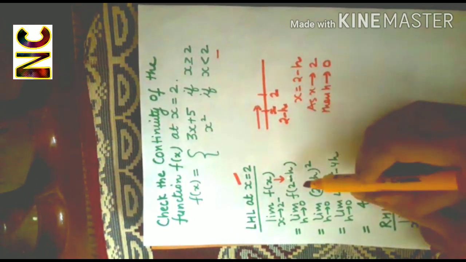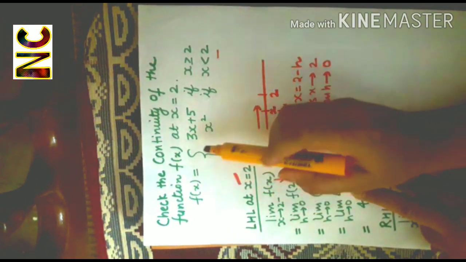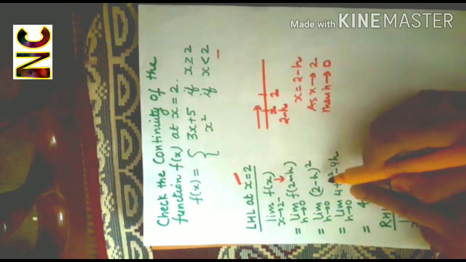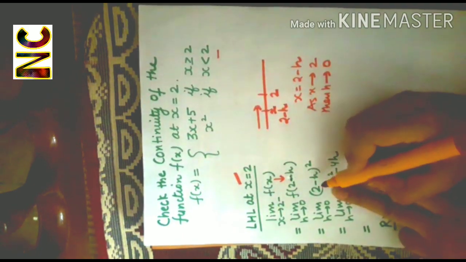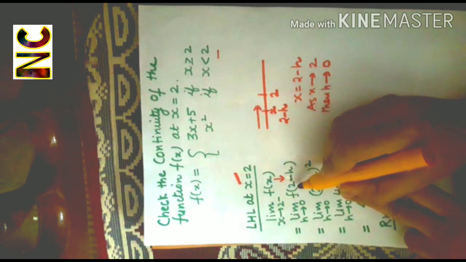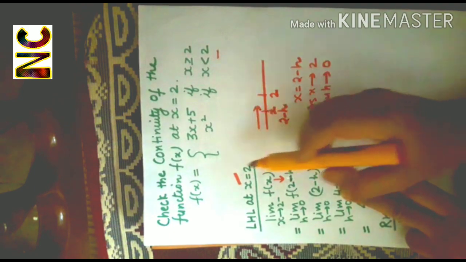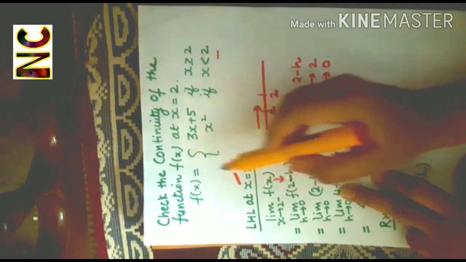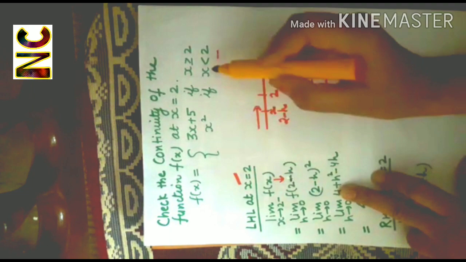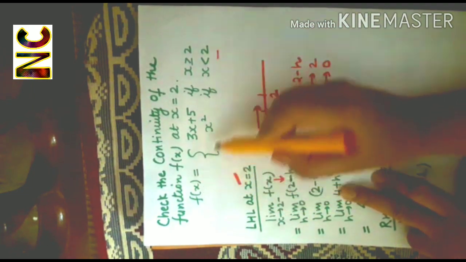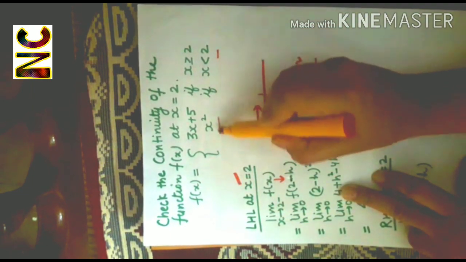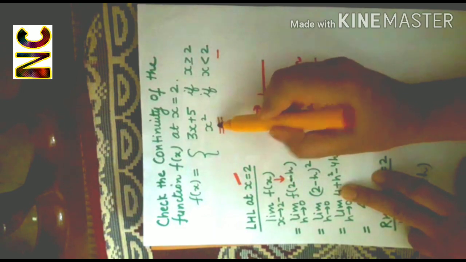Now we have to see which definition of f(x) will work here. The role of x is being played by 2 minus h, and definitely 2 minus h is less than 2. So according to the definition of the function, when input x is less than 2, f(x) is equal to x square. So we will apply this.